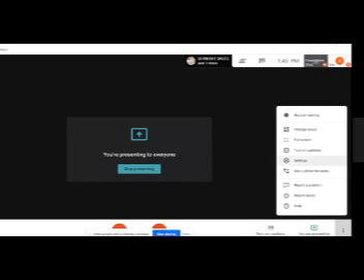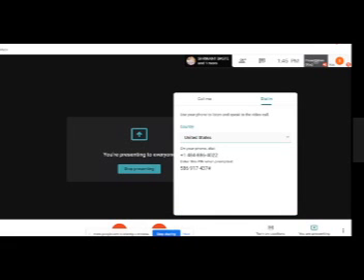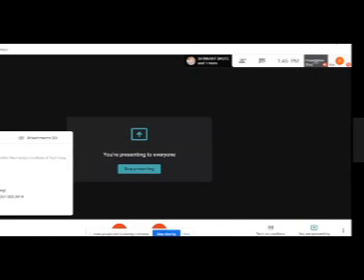The third option, next, is that you can join by using your cell phone as well. If you are not able to join your meeting by using Google Meet or any other application, you can simply try this feature, use your phone for audio. You can directly call, dial in this number. The default number is available, see here, dial number.